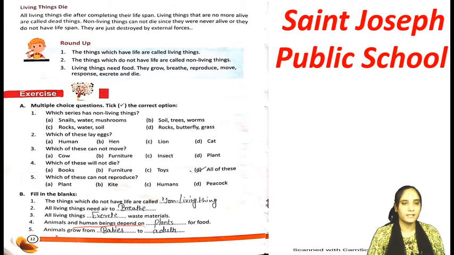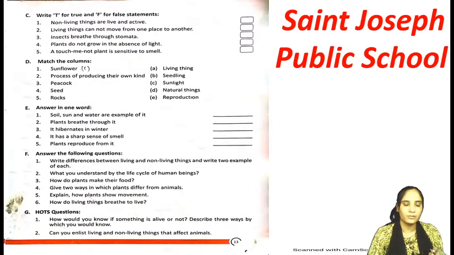The next is: animals grow from blank to blank. मतलब animals जो है वो कहाँ से कहाँ तक ग्रो होते हैं. Animals grow from babies to adults. छोटे बच्चे babies and then adults, जो बड़े हो जाते हैं, mature. So adults and babies. So we have finished fill in the blanks also.